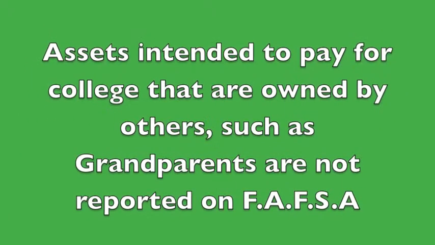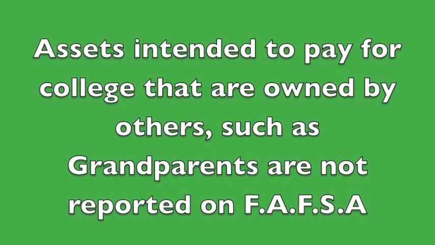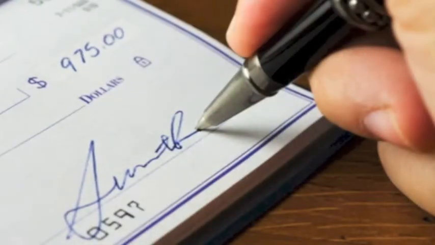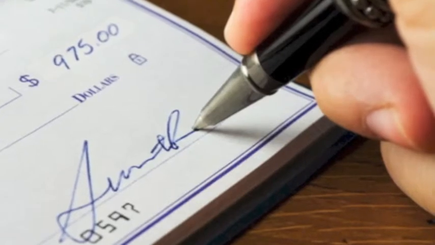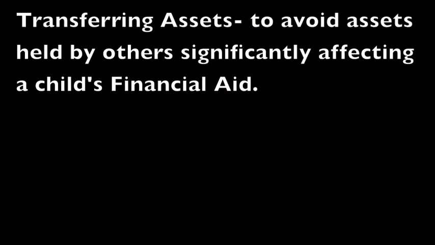Specific assets that can affect financial aid significantly are assets held by others. Assets intended to pay for college that are owned by others, such as grandparents, are not reported on FAFSA. This means what somebody may have thought was a generous gift could significantly impact the amount of aid the student is eligible for. In order to avoid this, these assets should be transferred to the parents. This is so they don't have to report assets as belonging to the child.